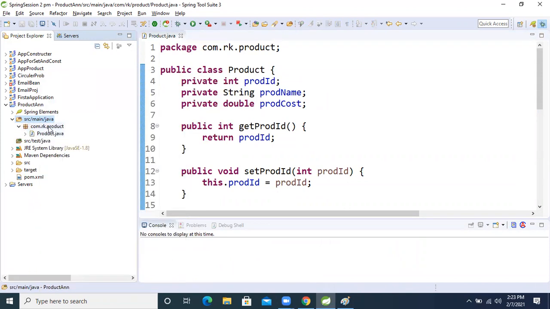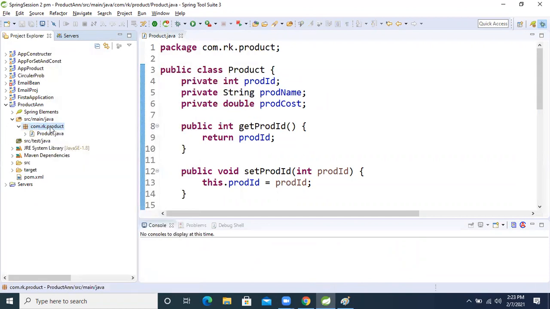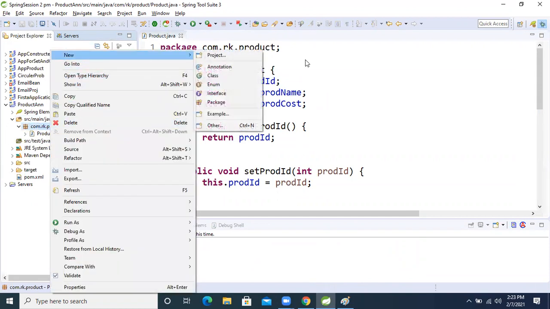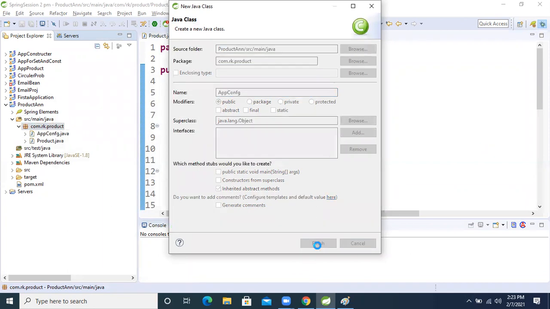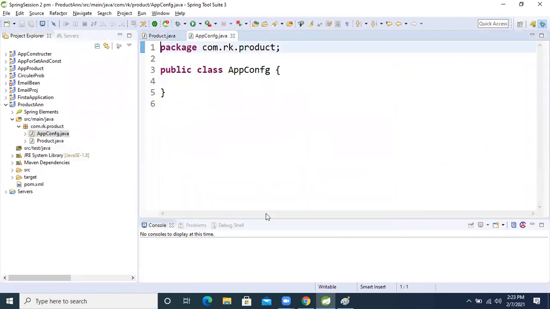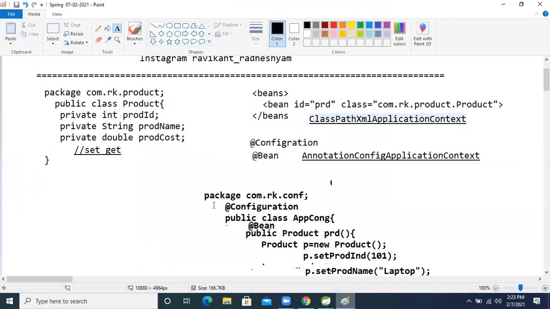No, I will not create one package here only. Inside this package, what I'm going to do now? I'm going to create one configuration class, an app config class, right? So I said that in the theoretical explanation, right? If we want to make this as a Java class...